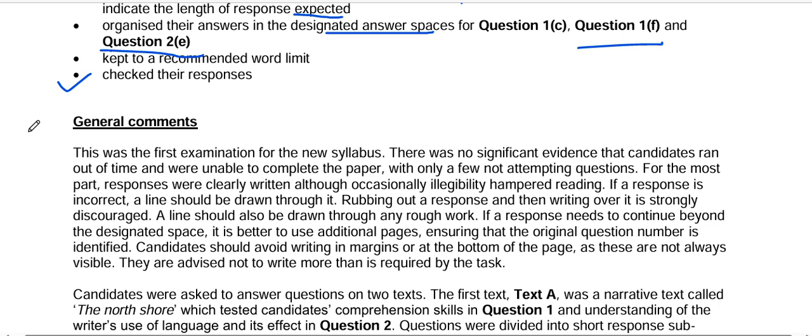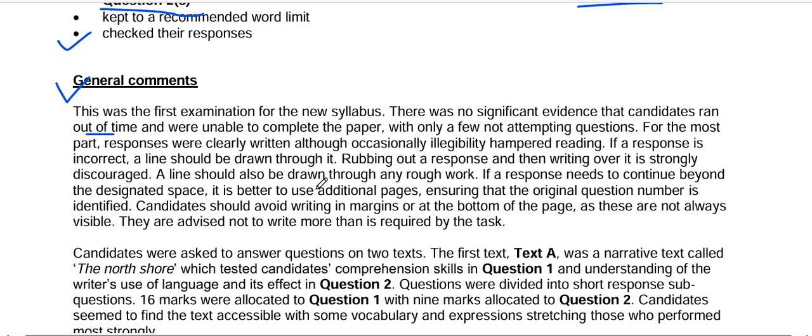Now, the general comments of the principal examiner. This was the first examination for the new syllabus. There was significant evidence that candidates ran out of time and were unable to complete the paper, with only a few not attempting questions. For the most part, responses were clearly written, although occasionally illegibility hampered reading it.